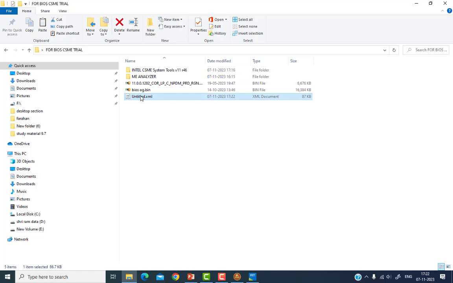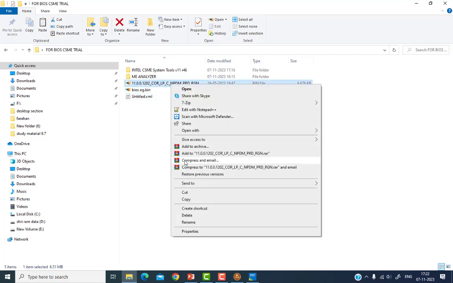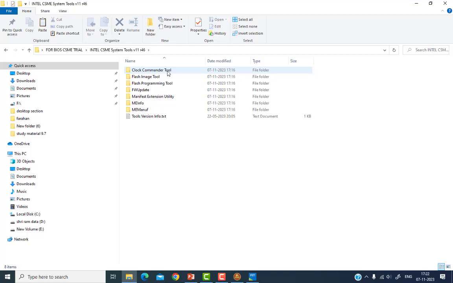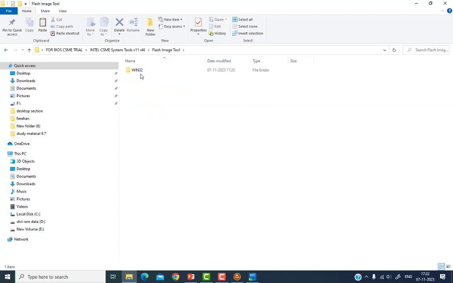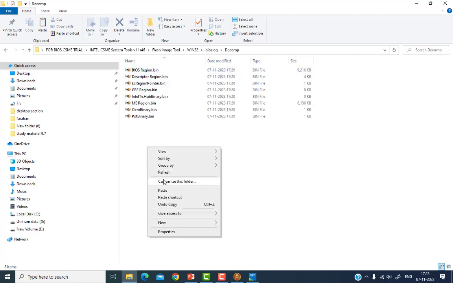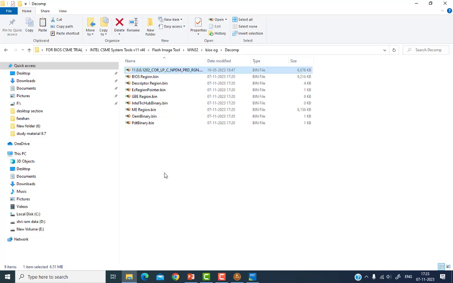Now I have to copy this file, and then go to the Intel CSME System Tools. Then I have to go to the Flash Image Tools, then Win32, then this BIOS OG, then DCOM, and here I have to paste. Okay, so the file is pasted.